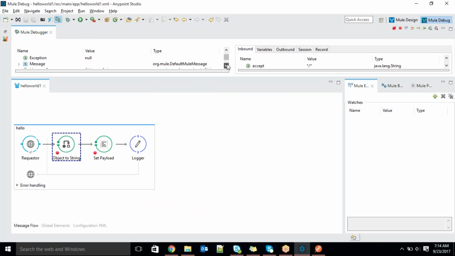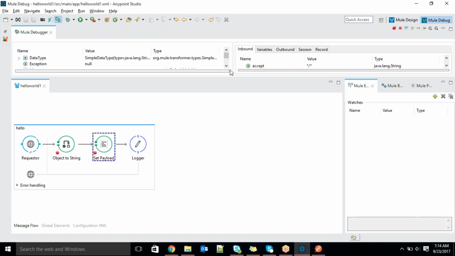Now see, the object is a buffer input stream, not yet parsed, not yet converted. In the next step, Object to String. I have not written anything, guys. I just drag and drop that existing component, which is provided by MuleSoft. Okay, I just click the next step. You can see the payload now looks proper. You are able to read it. It's not an object.